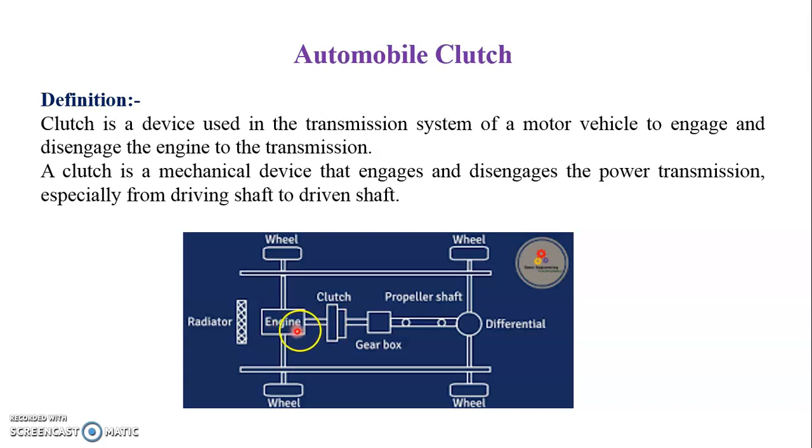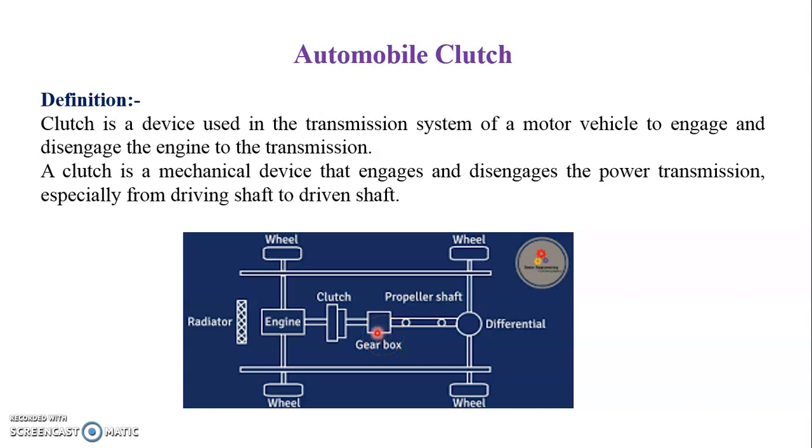This engine power is to be transmitted to the wheels through all these parts, and the clutch is going to allow or discontinue this power to the gearbox. So in normal condition, the clutch remains engaged always and allows the flow of power from the engine to the gearbox.